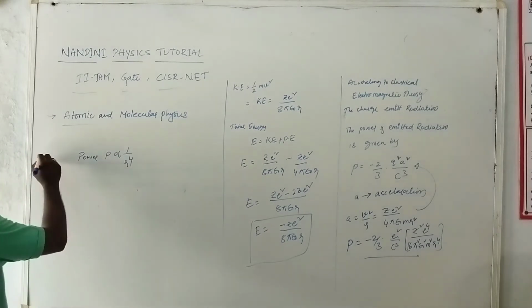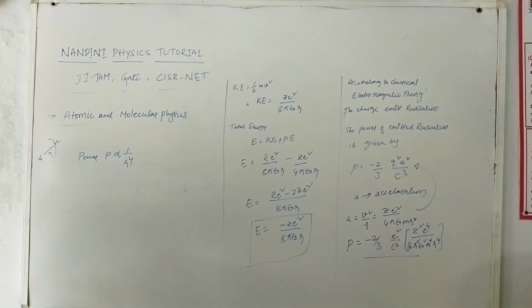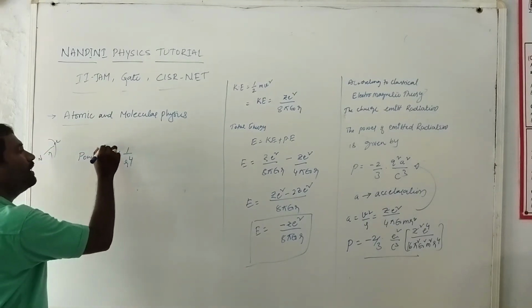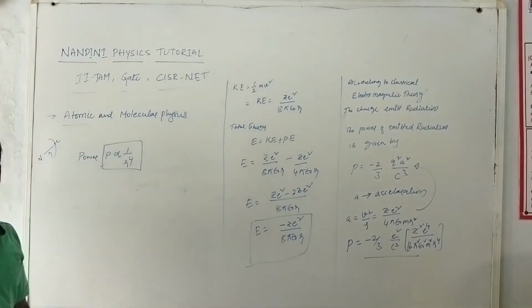What is this distance? It is the nucleus to electron distance. So from this equation we concluded that P is proportional to 1 by r power 4.